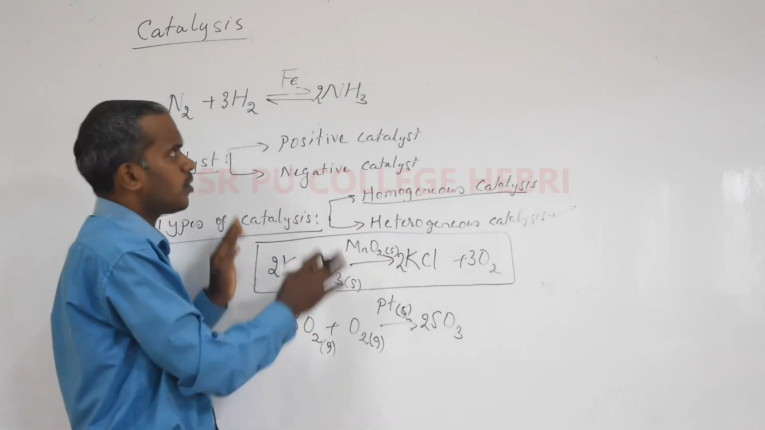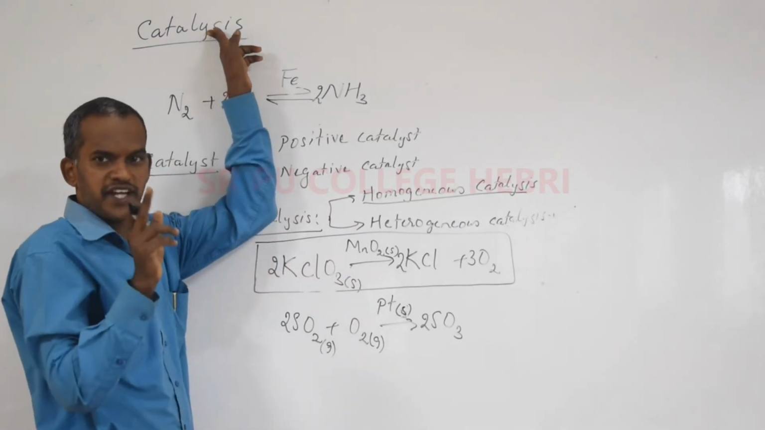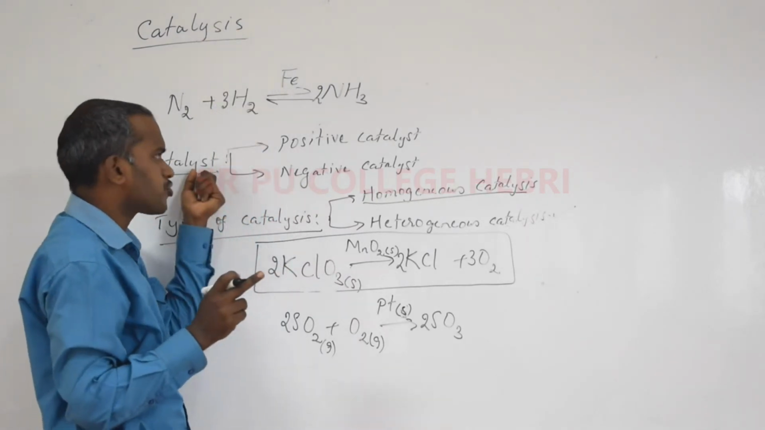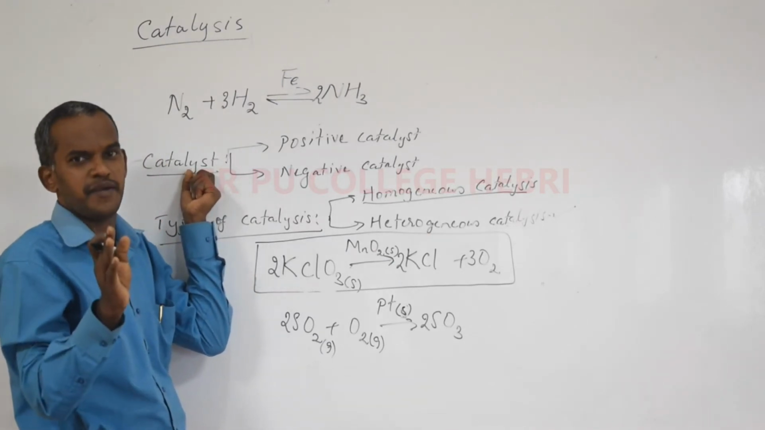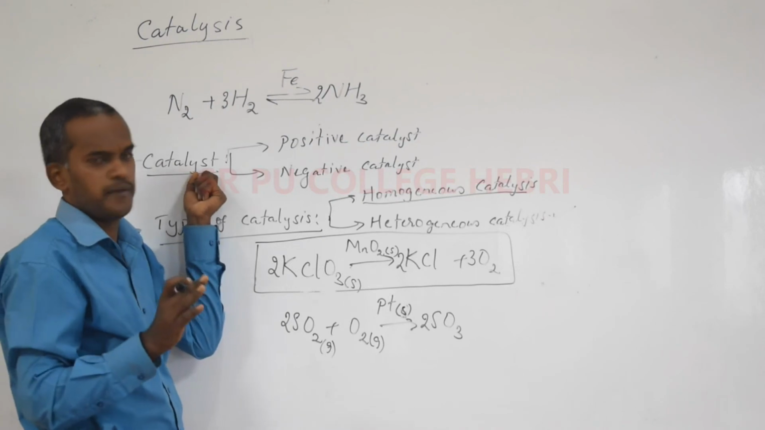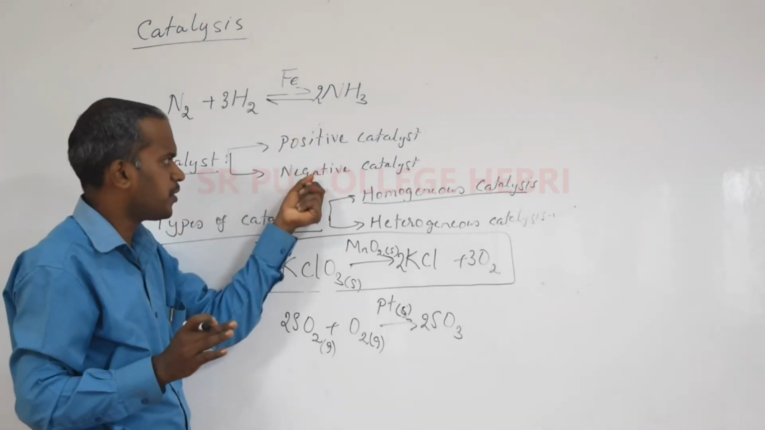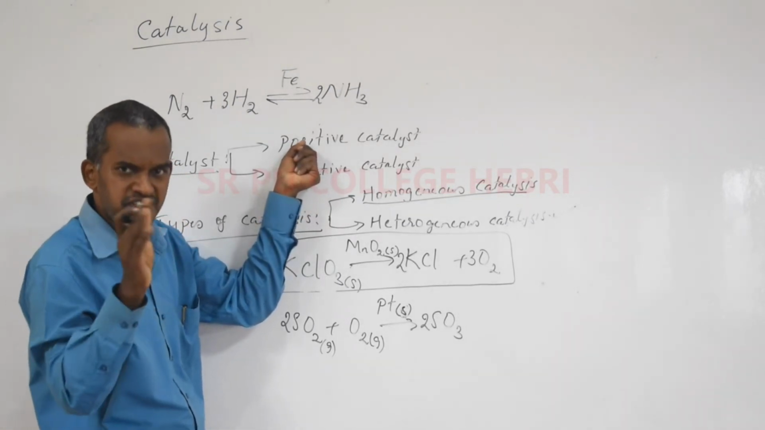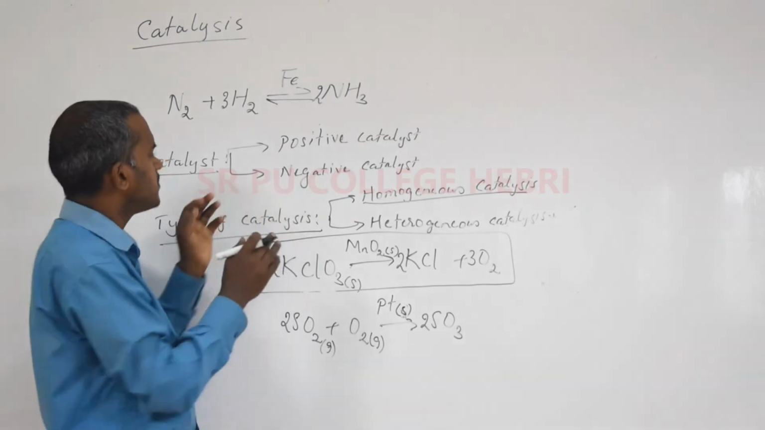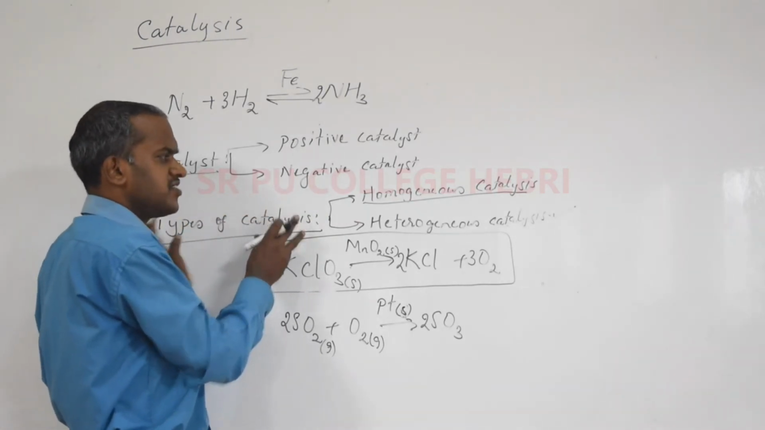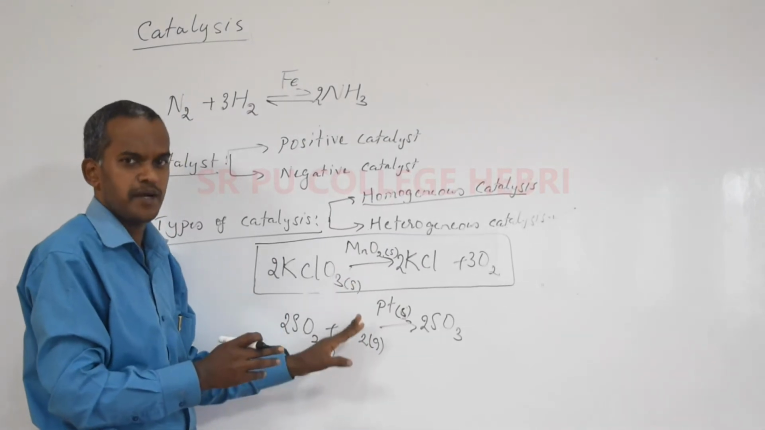Are you clear? So in this class, we studied what is catalysis, a process where a catalyst is used, and then we understood what is a catalyst, a chemical substance which alters the rate of a chemical reaction without undergoing any chemical change. There are two types of catalyst, positive catalyst and negative catalyst. Positive catalyst increases the rate of reaction, negative catalyst decreases the rate of reaction. Then we studied the types of catalysis. There are two types, homogeneous and heterogeneous. I told you one example each.